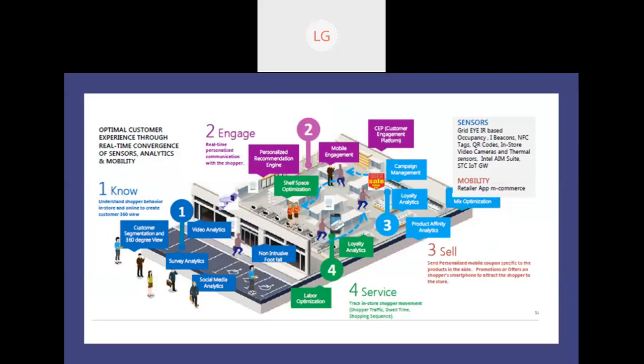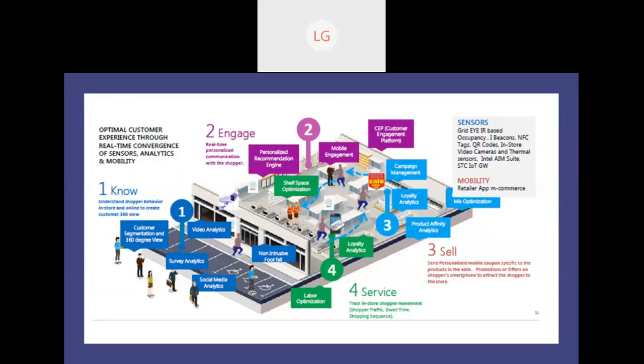First step is knowing your customers: understand shopper behavior in store and online to create a 360-degree view of your customers with the help of social media. It can be survey analytics, video analytics, footfall, how much footfall there is. All these things are the first stage of collecting information. Then in the second stage, real-time personalized communication with the shopper is done, and there we are using different devices for collecting all the information about our customers.